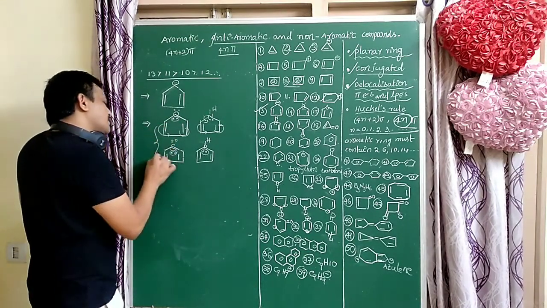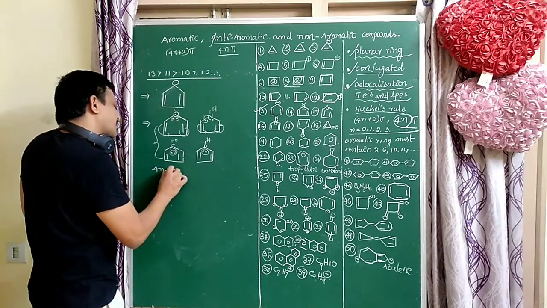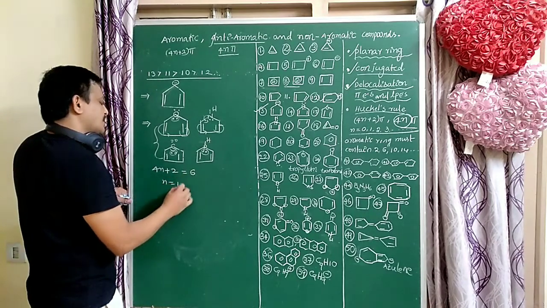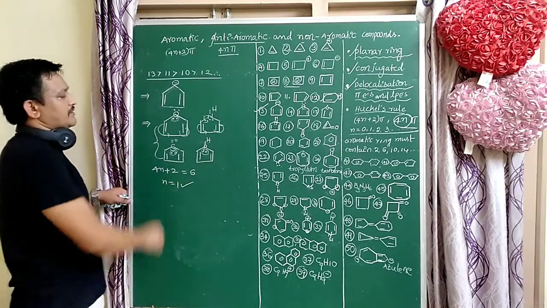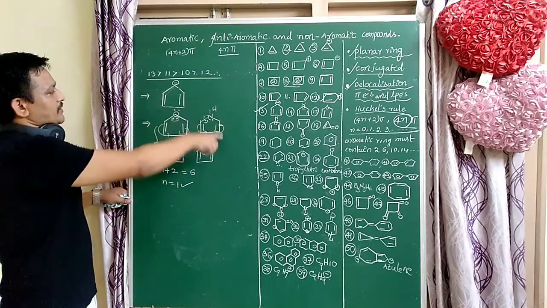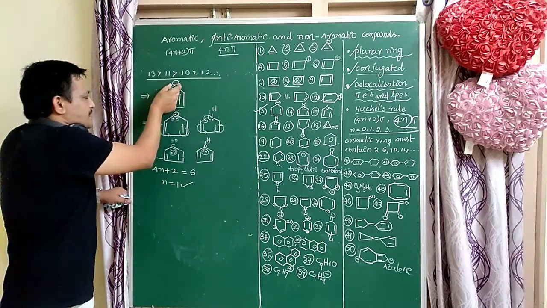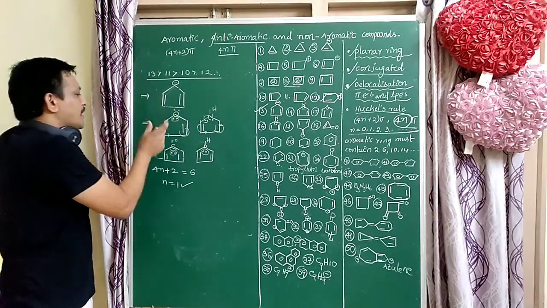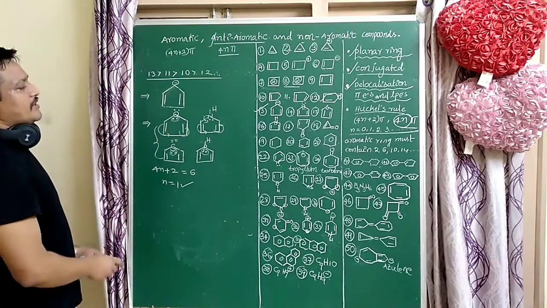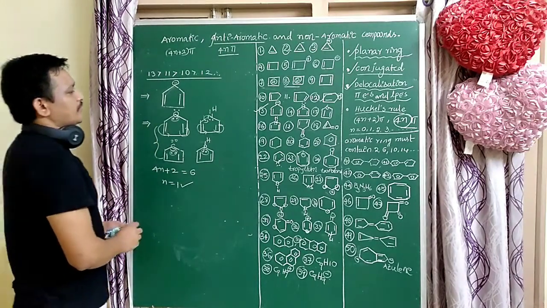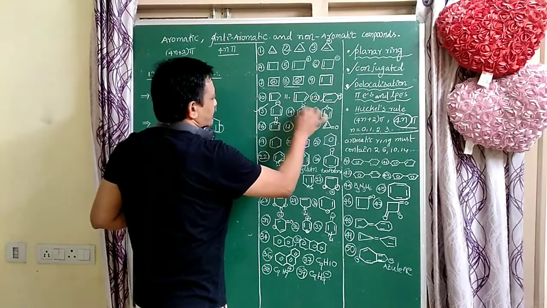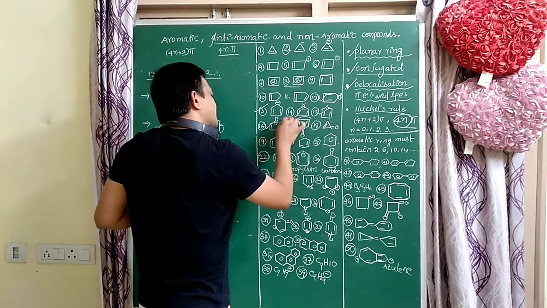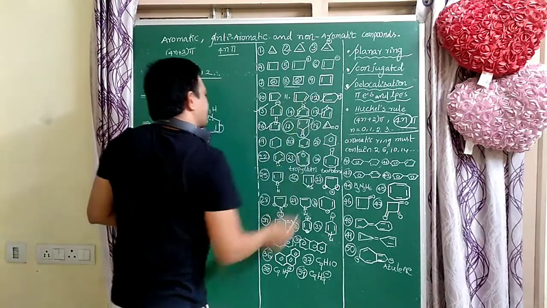All these molecules follow the 4n plus 2 pi electrons. So 4n plus 2 equal to 6, so n equal to 1. We follow the 4n plus 2 pi electrons. All these molecules are aromatic molecules. In place of minus, a heteroatom with lone pairs is there. Those are aromatic compounds. It is very, very important. So this is an aromatic compound, it is also an aromatic compound. Now is this an aromatic compound or not? Check it once.